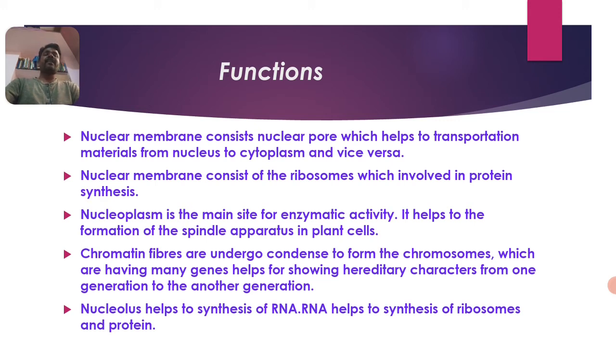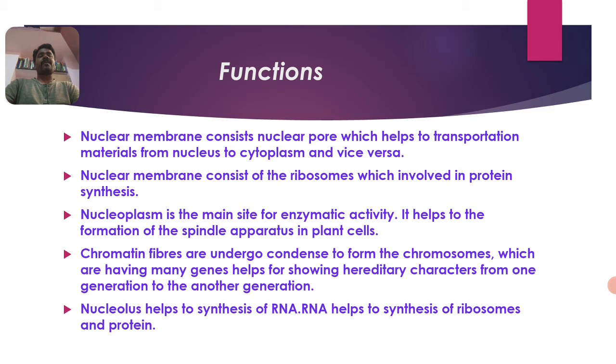The main site for enzymatic activity in the nucleus is the nucleoplasm. Then chromatin fibers condense to form chromosomes, which have many genes.